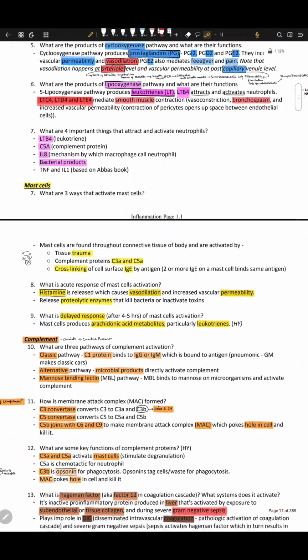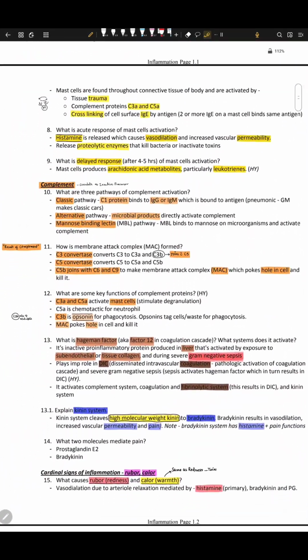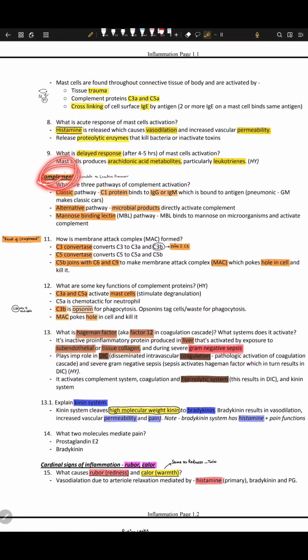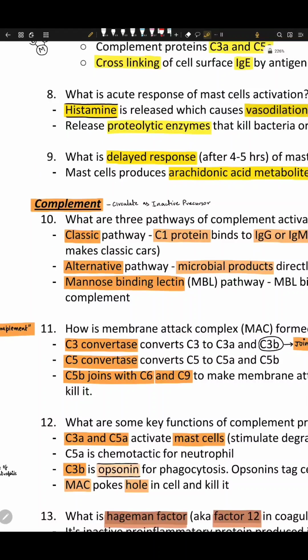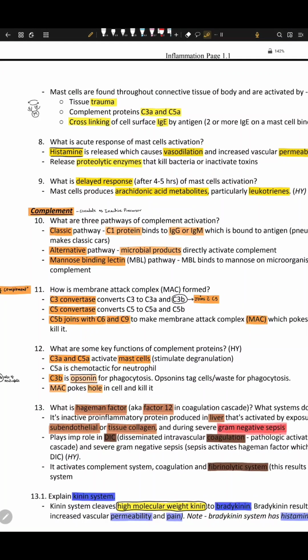Okay, let's start with complement. What is complement? It is complementing the immune system, and that's why we call it complement. It circulates as inactive precursor proteins. Once they are activated, they complement the immune cells. What are the 3 classic ways of complement system activation? Classic pathway first, alternate pathway second, and mannose-binding pathway third.